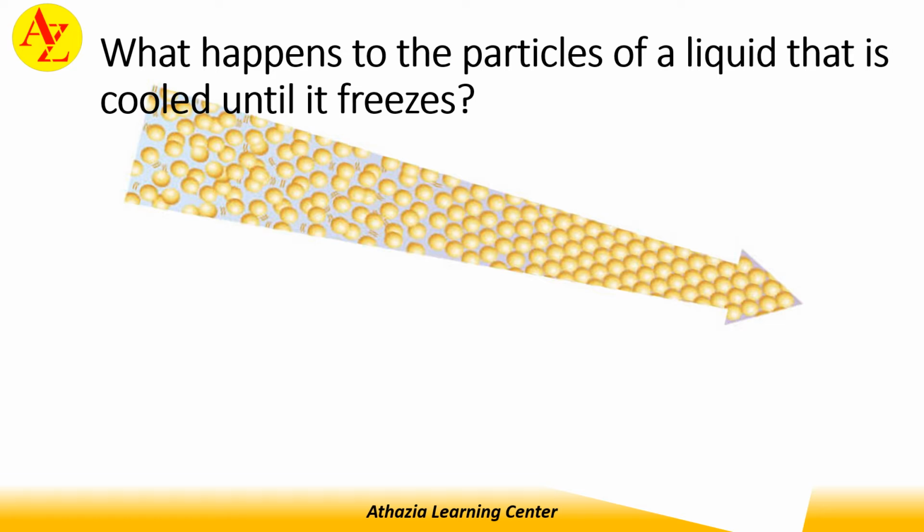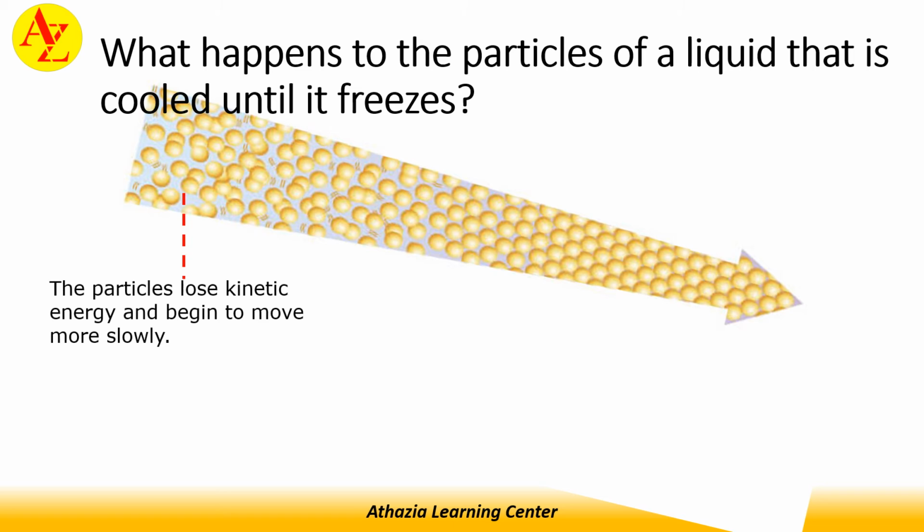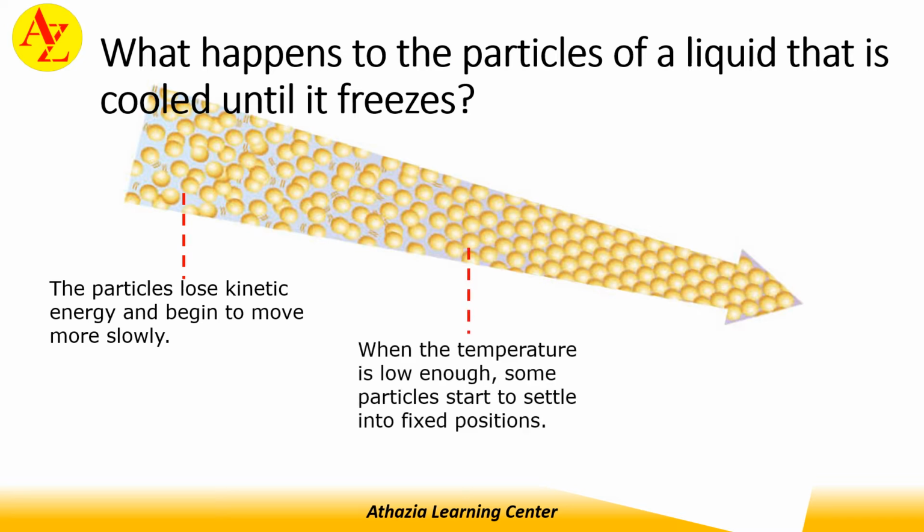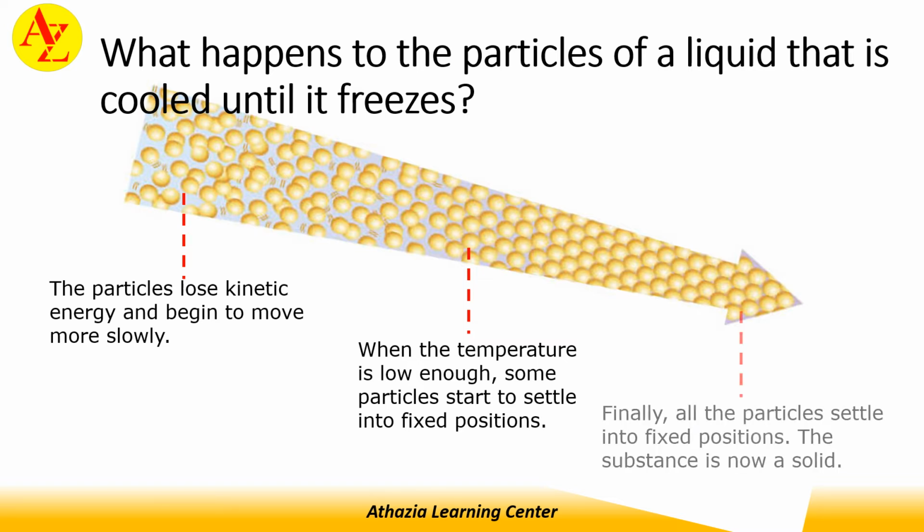What happens to the particles of a liquid that is cooled until it freezes? The particles lose kinetic energy and begin to move more slowly. Then when the temperature is low enough, some of the particles start to settle into fixed positions. Finally, all the particles settle into fixed positions. The substance is now a solid.